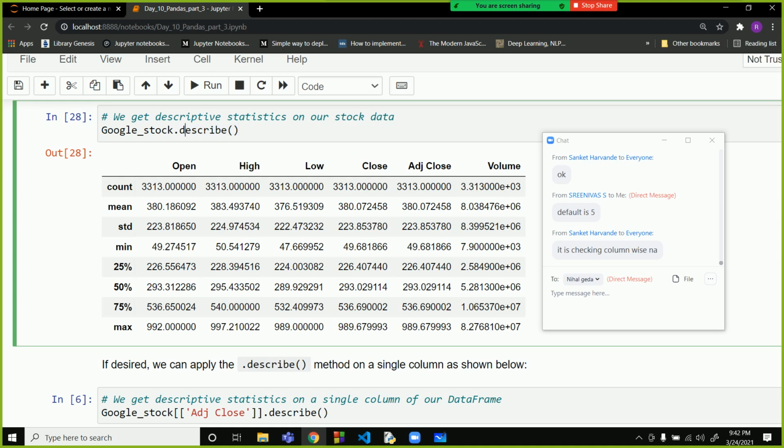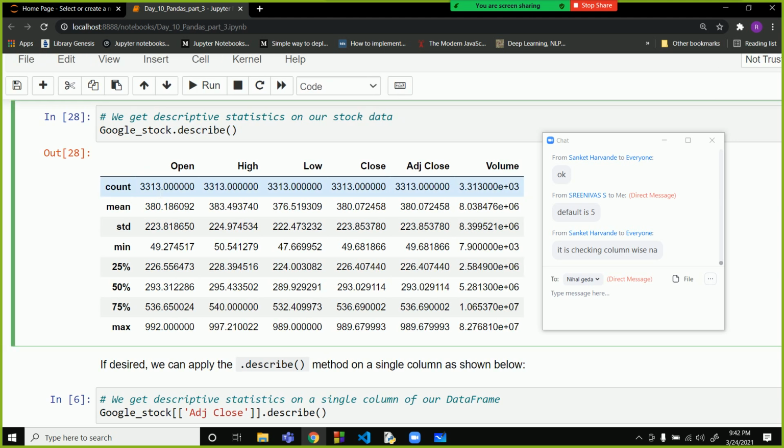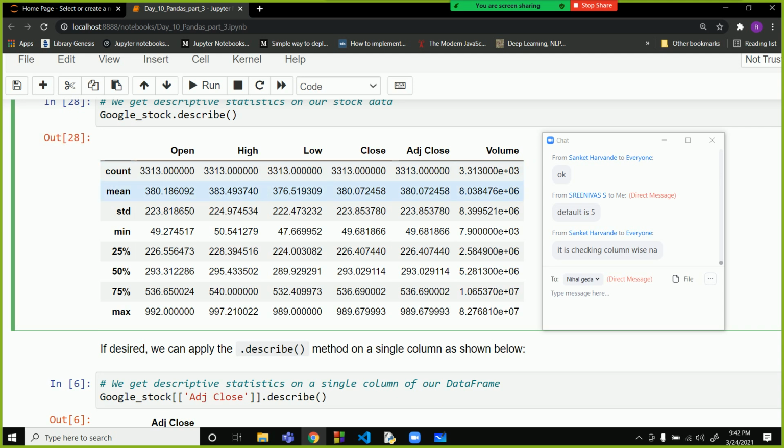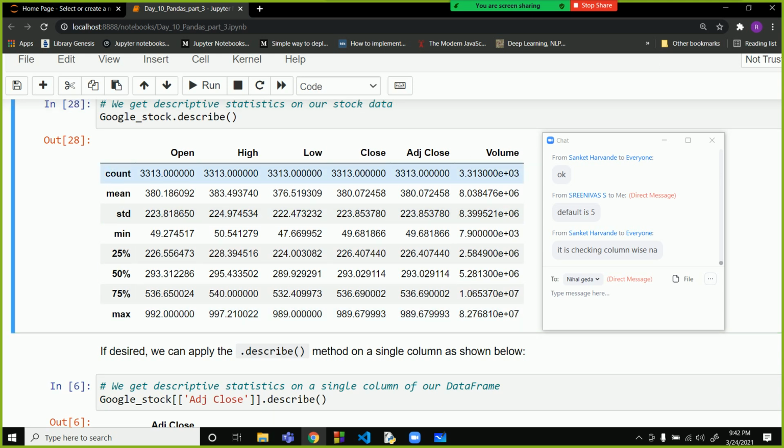Using the describe command, it gives you a descriptive statistical analysis of your data set. So what is the meaning of all this? Let me tell you now. It gives you 8 values simultaneously for all the columns. So what is the meaning of count? Count is the number of not nan values in each column. So all of them have 3313 not nan values.